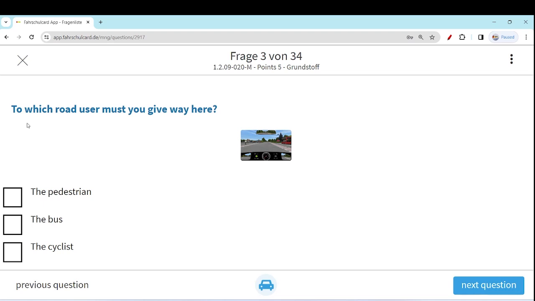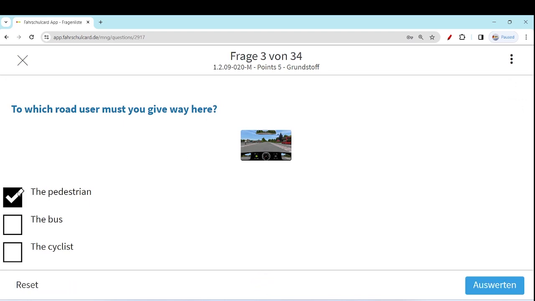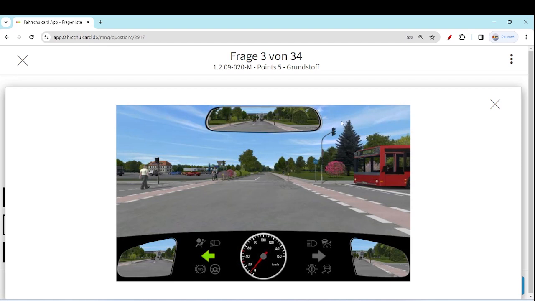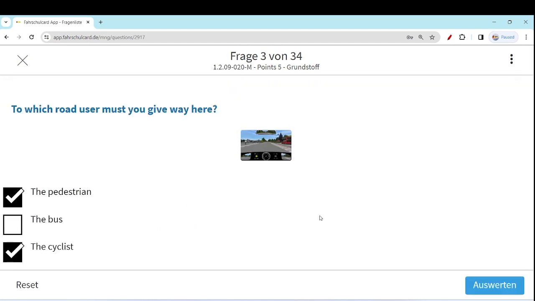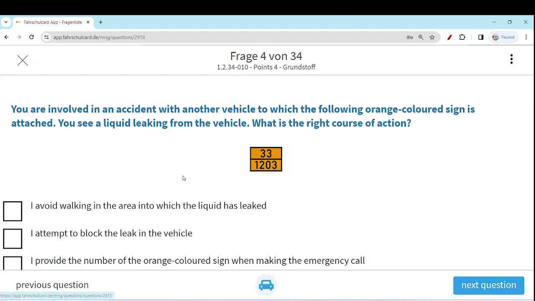To which road users you must give way here? I think it's clear. To the pedestrian, to the cyclist, not to the bus. As I told you, the bus will have the red signal. It is the standard rule in Germany. When you have the green signal, the traffic from your right and left will definitely have the red signal. There could be some exceptions. I am not saying it's 100%, but 99% of cases are the same. So in this question, the pedestrian and cyclist, you have to give the way.